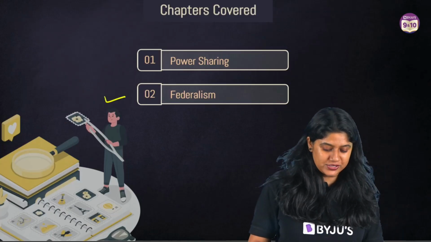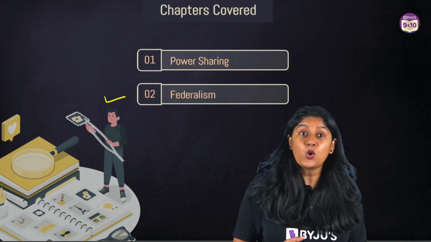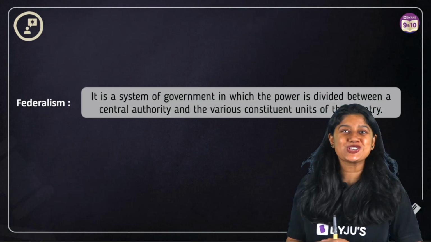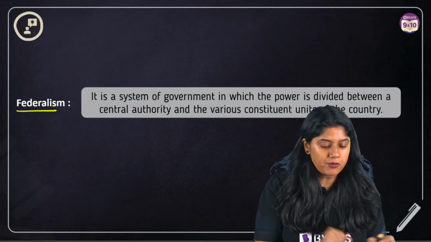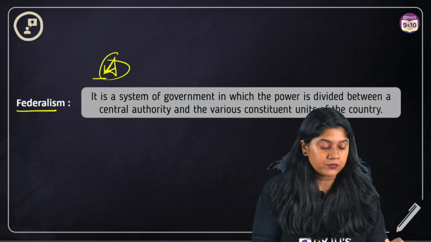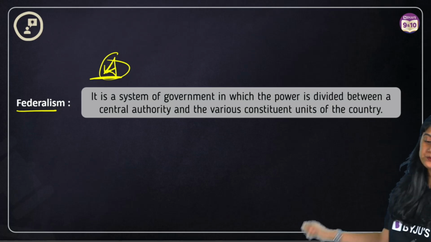Now what we have is the next chapter, which is federalism, everyone. Now let's take a look over here. And we are starting with the definition of federalism. What is federalism? It is a system of the government. Everyone, it's a very important definition. Do take the screenshot of it and do keep a check of it, right?